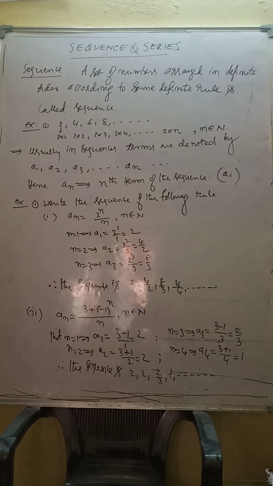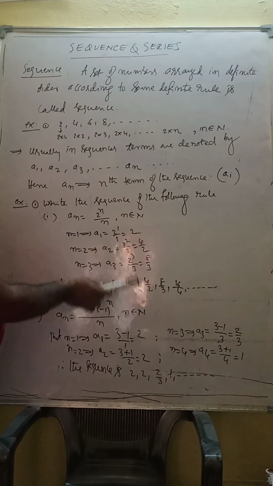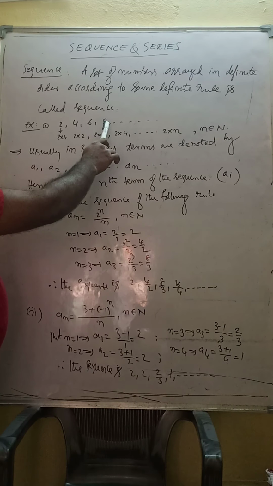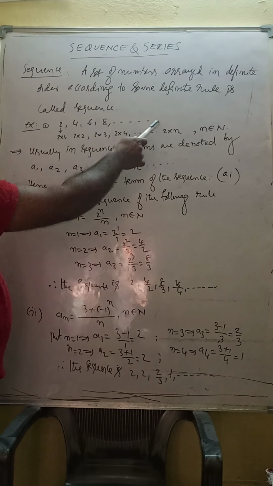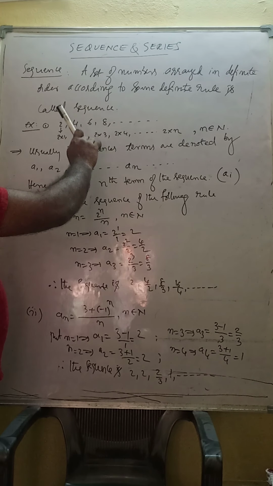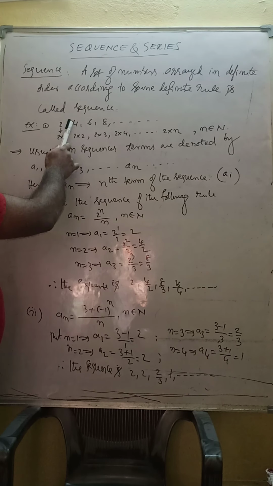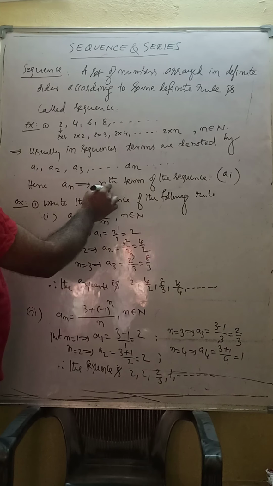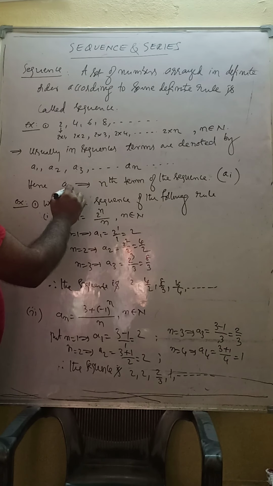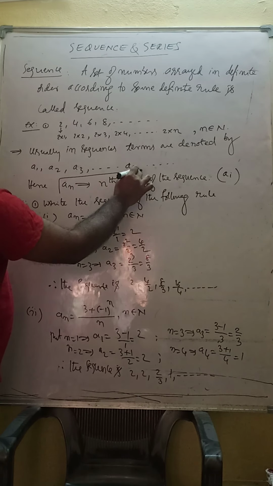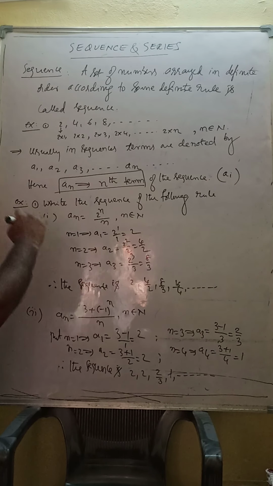So this is the sequence. If you know the nth term, you can form the sequence. If the sequence is given, and they ask to find the 13th term, 20th term, 100th term, like that, first confirm what the nth term of this sequence is. We should always confirm the nth term first.